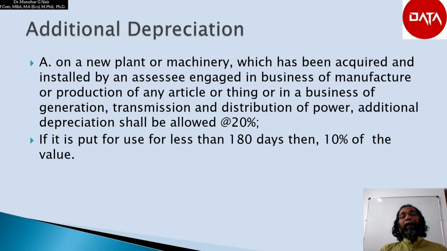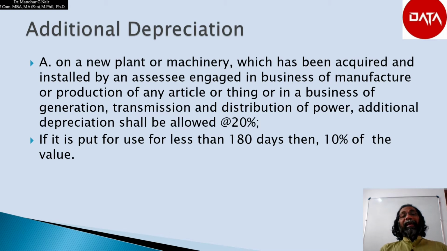On a new plant or machinery which has been acquired and installed by an assessee engaged in a business of manufacture or production of any article or thing, or in a business of generation, transmission, and distribution of power, additional depreciation shall be allowed at the rate of 20% in the first year of acquisition.